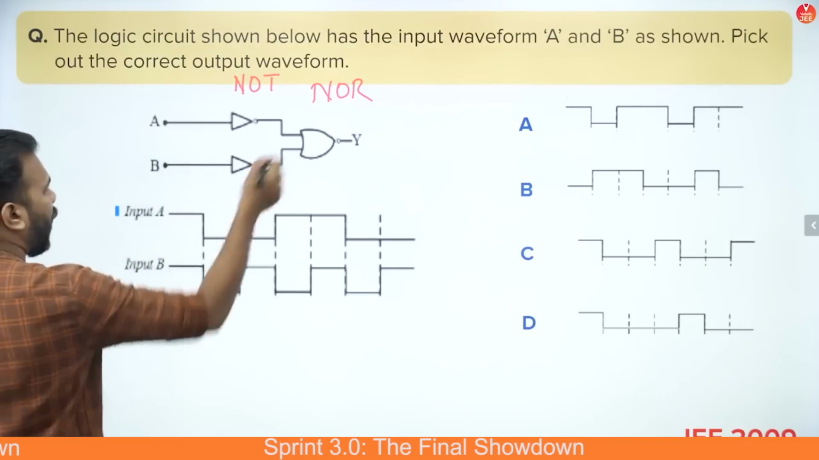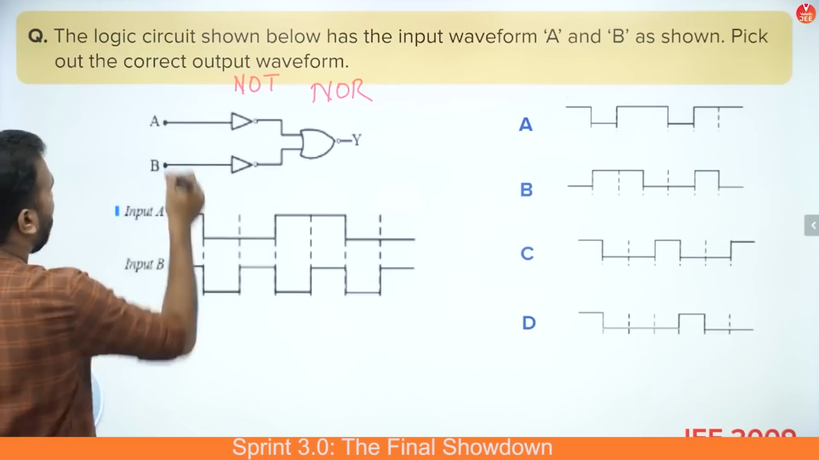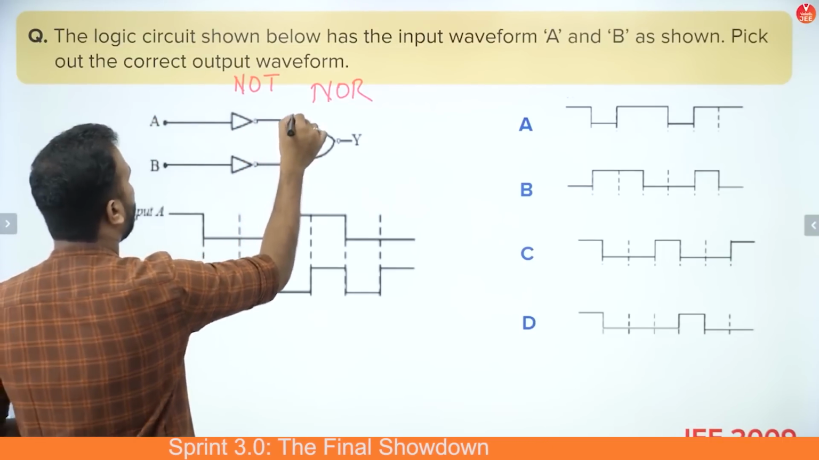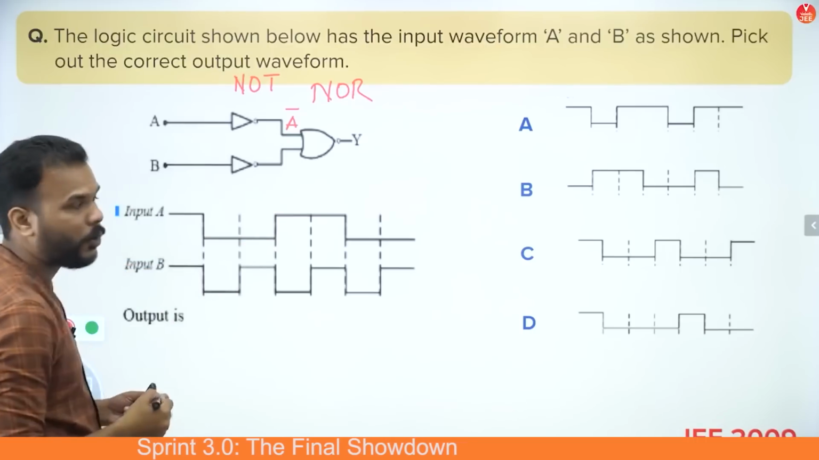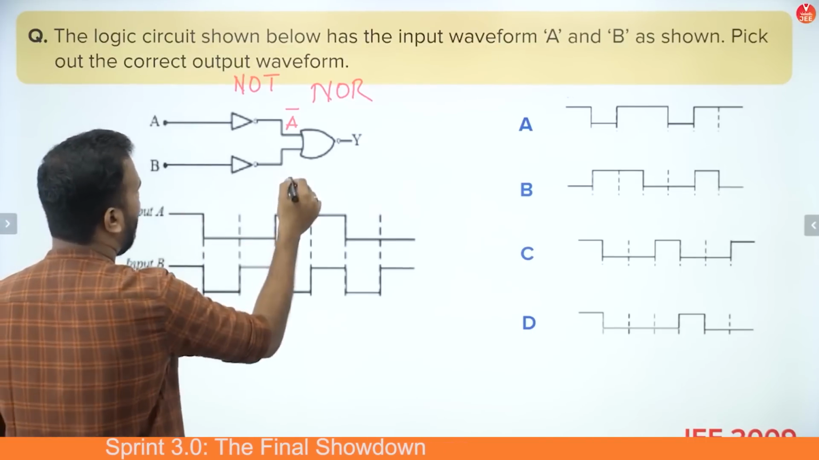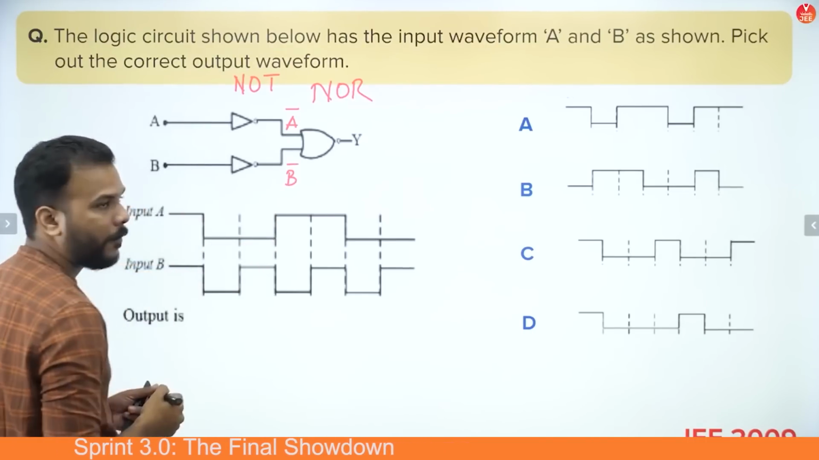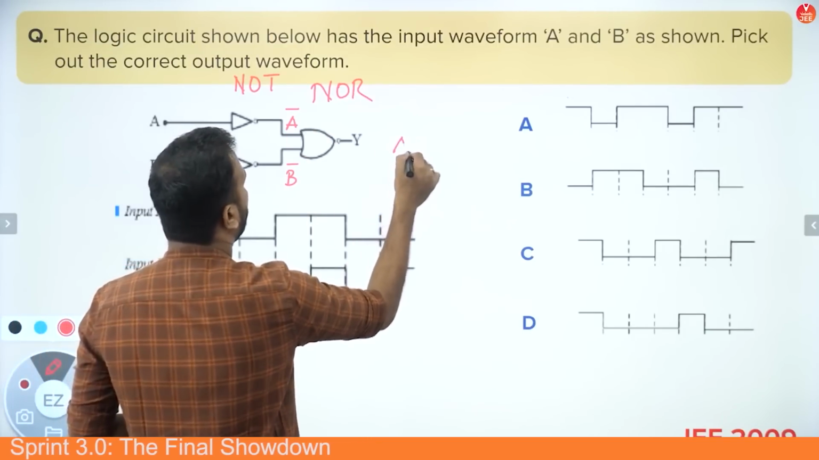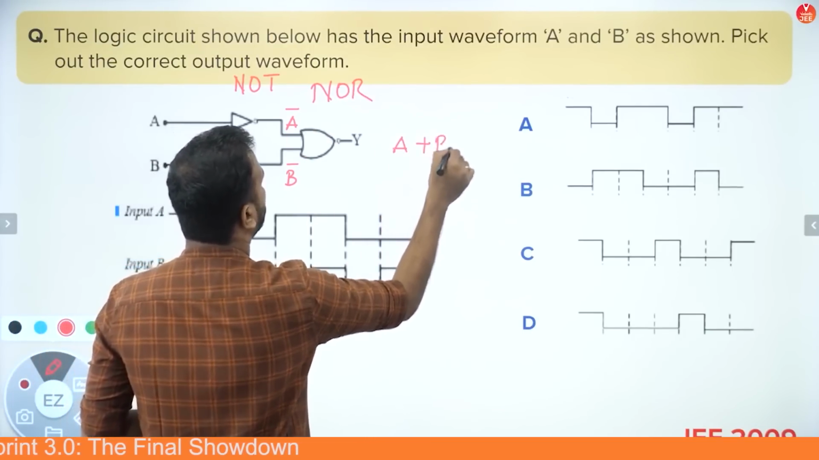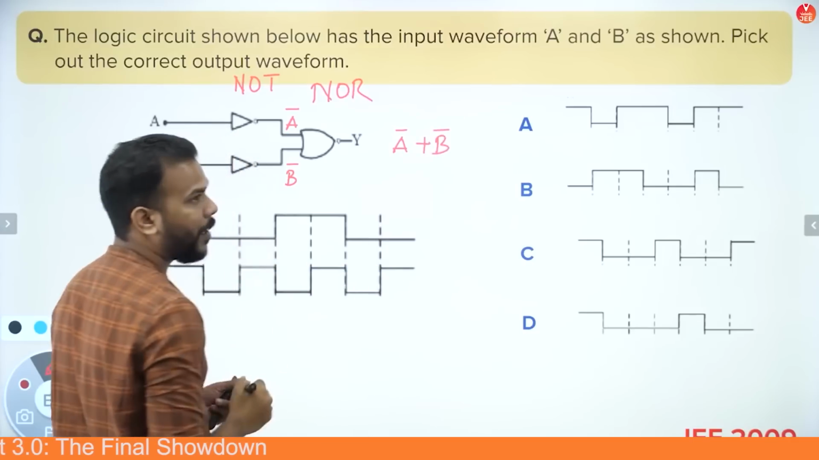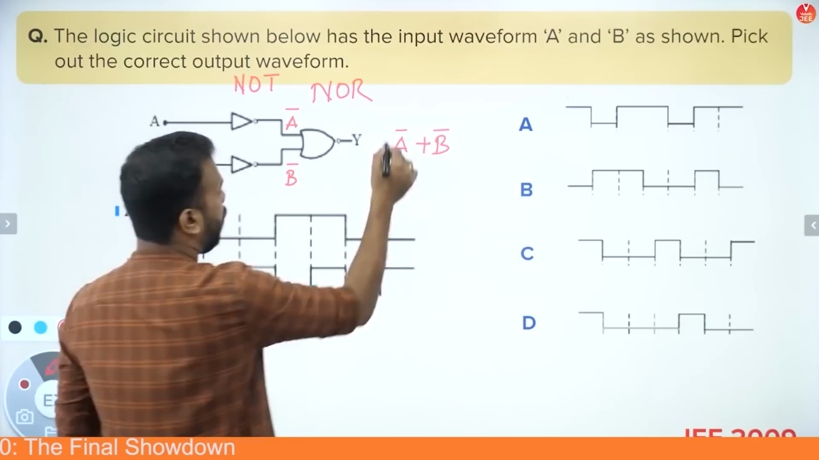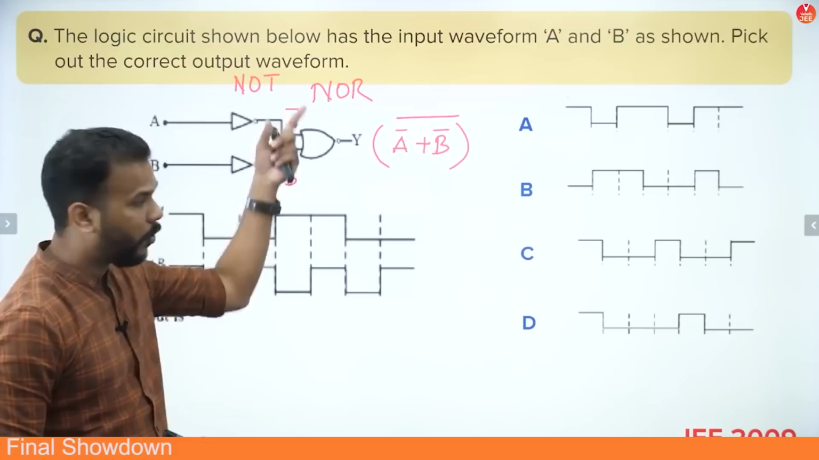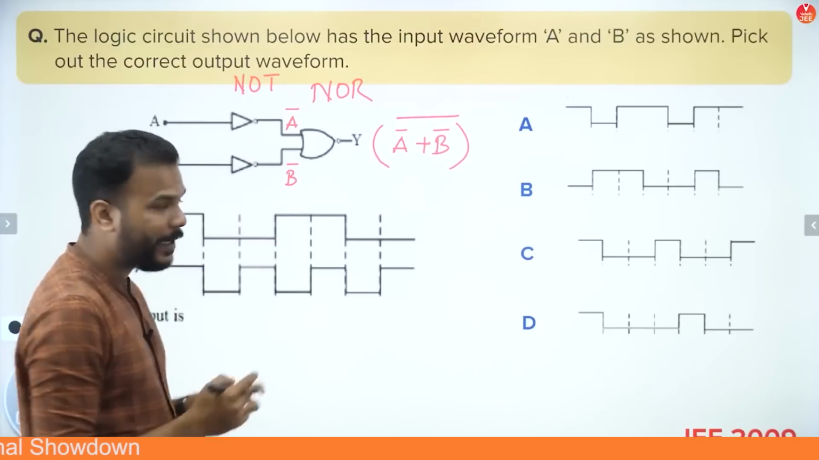So guys, let's first simplify the entire circuit here. If A is the input and passes through a NOT gate, then what you get is an inverted output, that is A bar. Similar happens for B, and this becomes B bar. Now, when A bar and B bar pass through an OR gate, the operator is plus. So A bar plus B bar is the output of the OR gate. But because there is a NOT gate also, you put a whole bar over it. Okay, so that's your output.